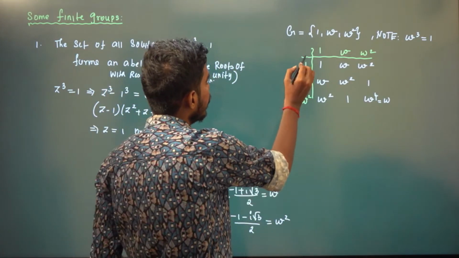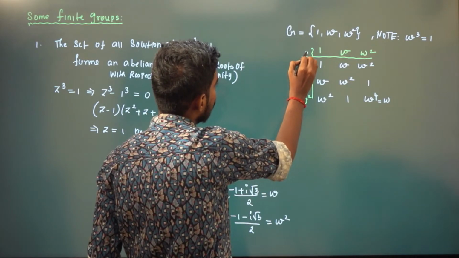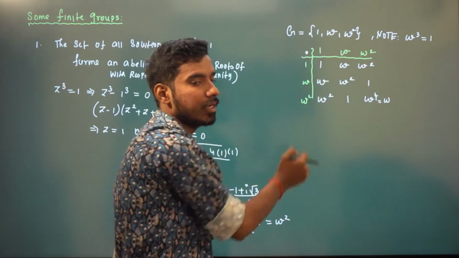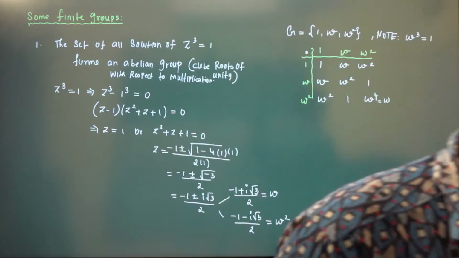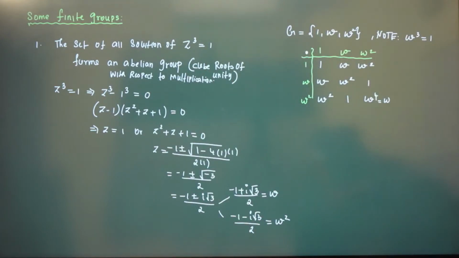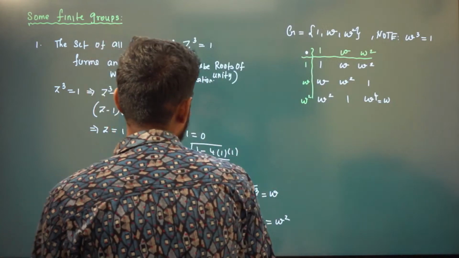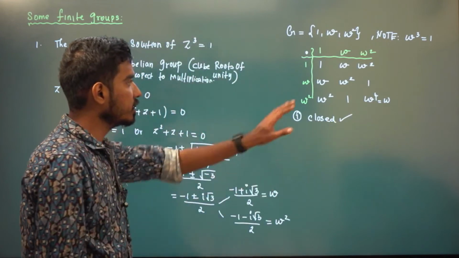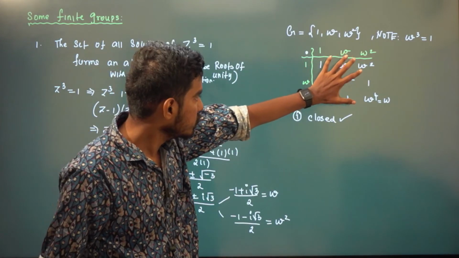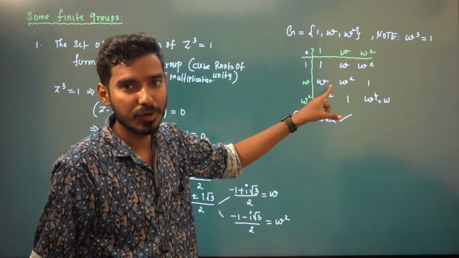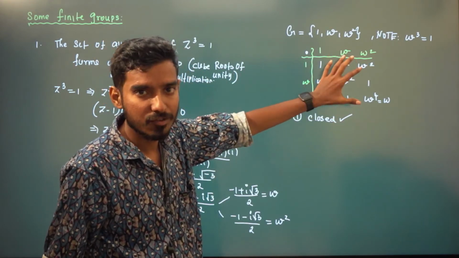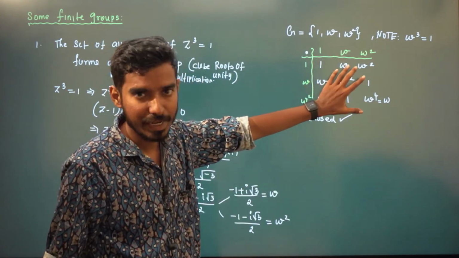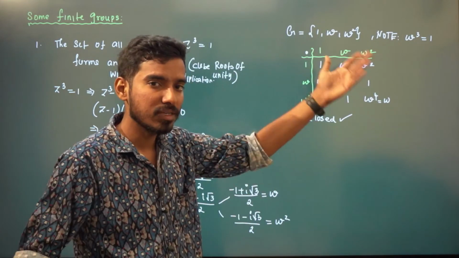Here you need to put the operation. The operation here is multiplication, right? Just put the elements horizontally and vertically and fill the table. Now you need to check all the conditions. So it is closed, right? You can see this is the set of all output elements, and all these output elements are in G. That is the beauty of Cayley's table. For all a, b in G, a star b has to be in G. A star b is nothing but these 9 elements, all possible 9 elements, and all are in G. So it is closed.